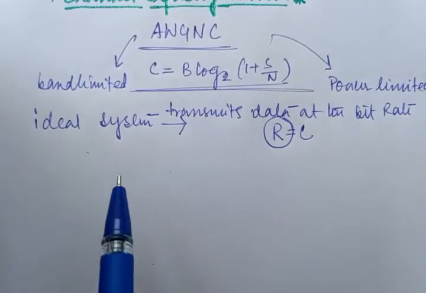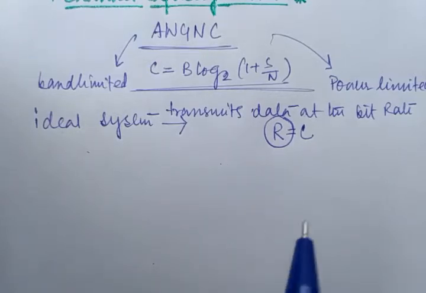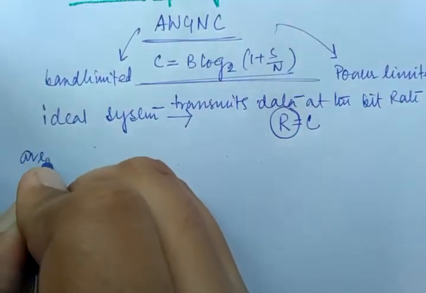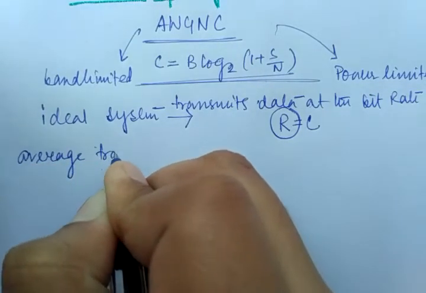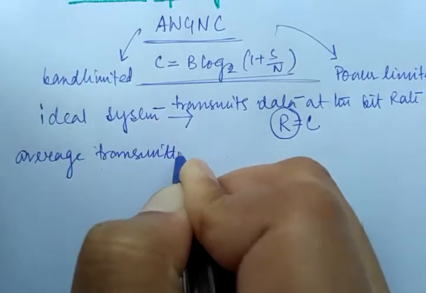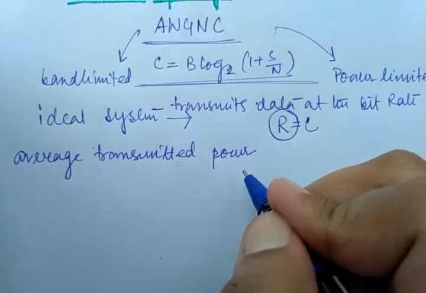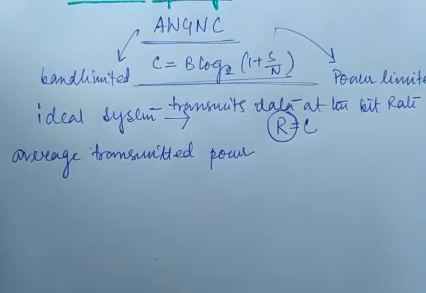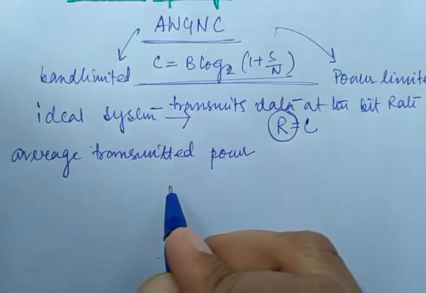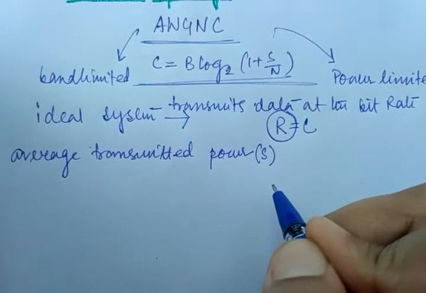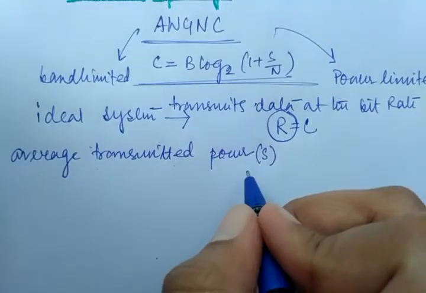Right, so the average transmitted power of an ideal system, I am writing it over here. In this context I must say that average transmitted power is nothing but signal power, right? So signal power is denoted by S. So we can write this average transmitted power.